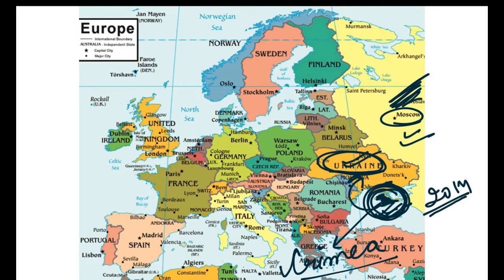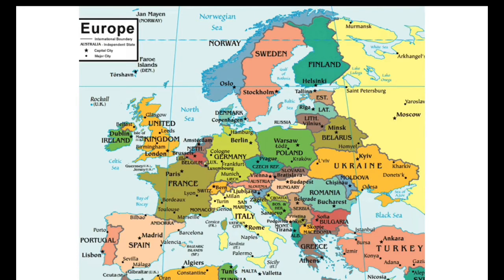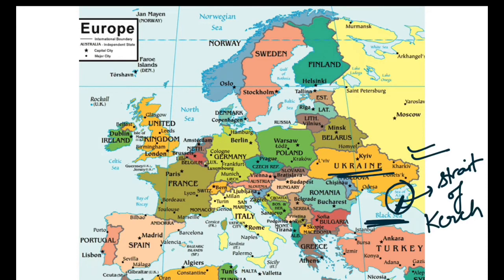As you know about POK, Pakistan Occupied Kashmir, which is a disputed territory between India and Pakistan. Likewise, Crimea is also a disputed territory between Ukraine and Russia. So here you can see that this is Sea of Azov, which lies between Ukraine and Russia. And to the south of this you can see this is Black Sea, and Sea of Azov is connected to Black Sea by Strait of Kerch. This is Strait of Kerch. So keep it in your mind that Sea of Azov is connected with Black Sea by Strait of Kerch.